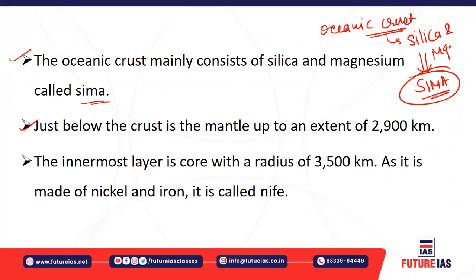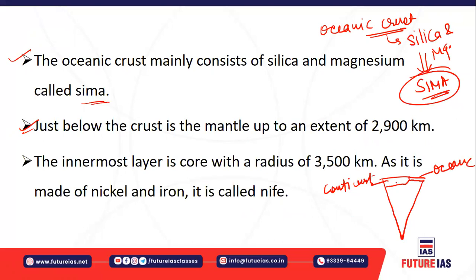Just below the crust, there is another layer, which is called the mantle. You can divide it here itself. Let's say this is the continental crust, and this is the oceanic crust because it is less thick.